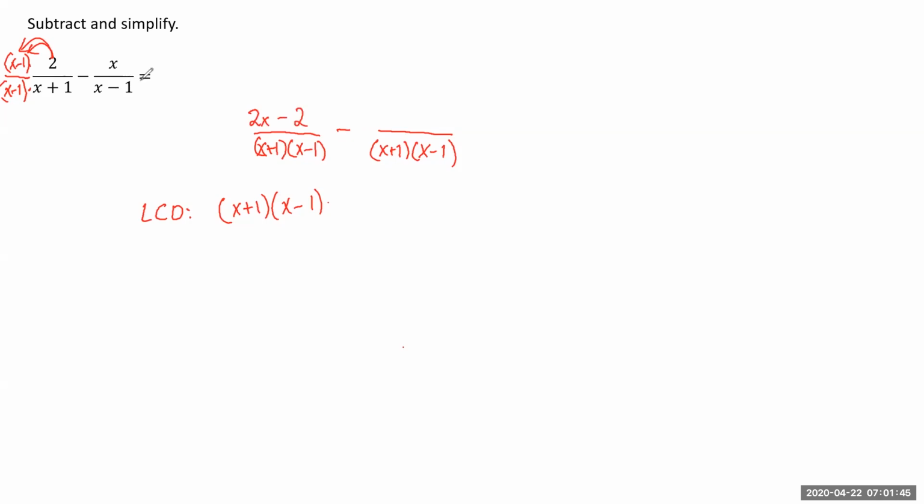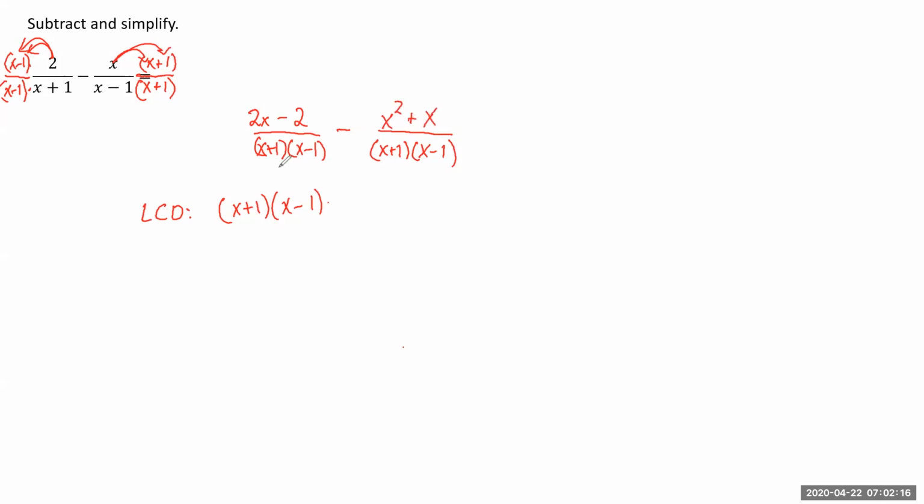Okay, well, in the second term, we had x minus 1. So to get to x minus 1 times x plus 1, we would need to multiply by x plus 1. We can't just multiply by x plus 1 in the denominator. If we do it in the denominator, we also have to do it in the numerator because we're allowed to multiply by 1. That's allowed. Again, we're going to have to distribute this x here. So this would give us x squared plus an x.